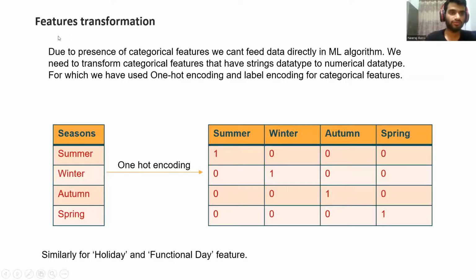And another step in feature transformation is labeling or one-hot encoding of the categorical features. Since categorical features have string data in them, we cannot feed that data directly into the ML algorithm. We need to transform them into numerical data type, for which we have different types of encoding, which are one-hot encoding and label encoding. We have used one-hot encoding here, and this is how it is done. Similarly, we have performed it for the holiday and functional day features.